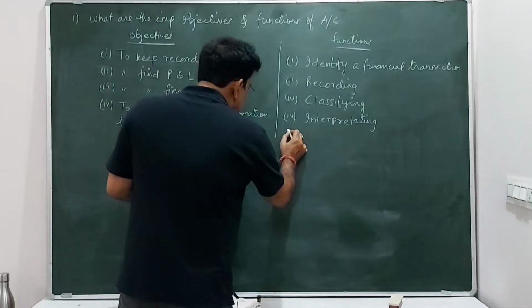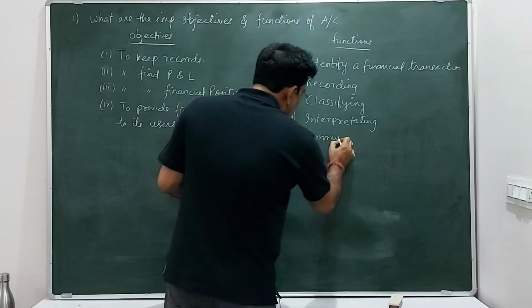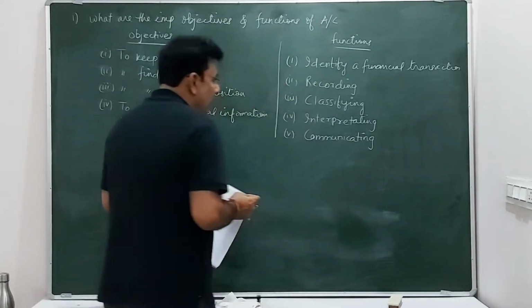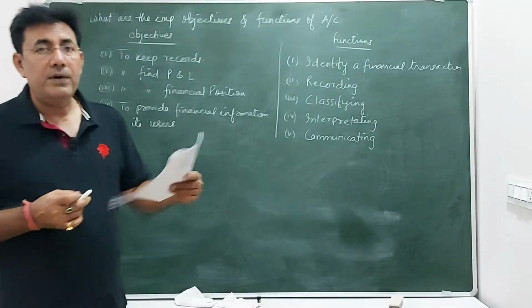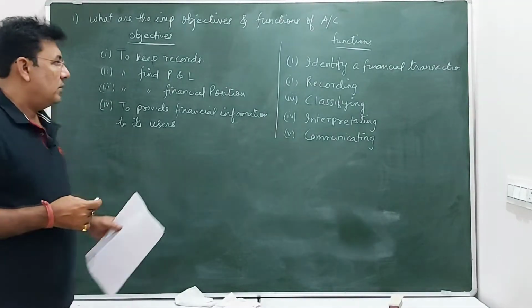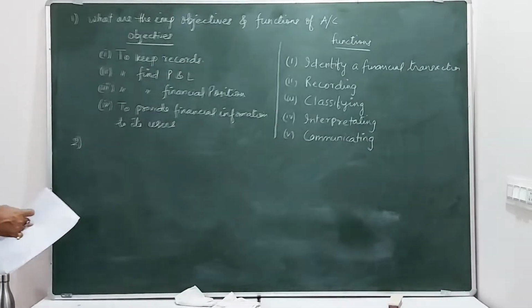And the last important function is communicating. Communicating is like the accounting information is communicated or passed on to different users. Just now I told you about this. So this question you must revise for MCO-05.